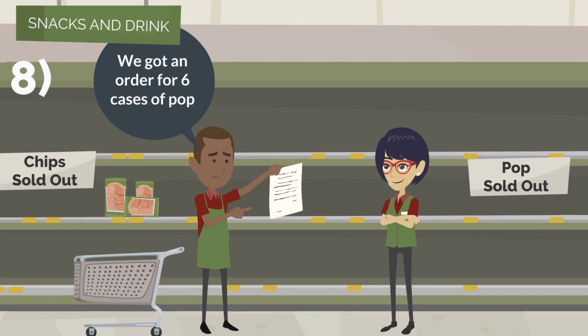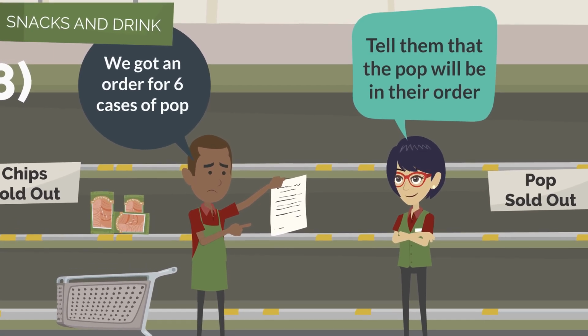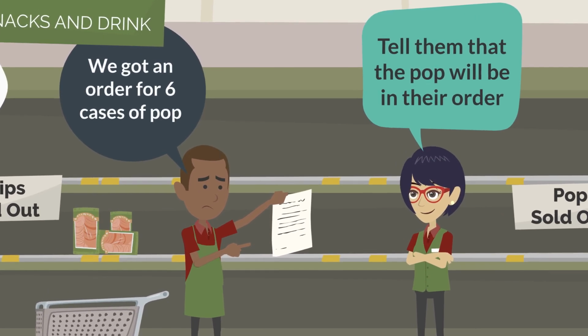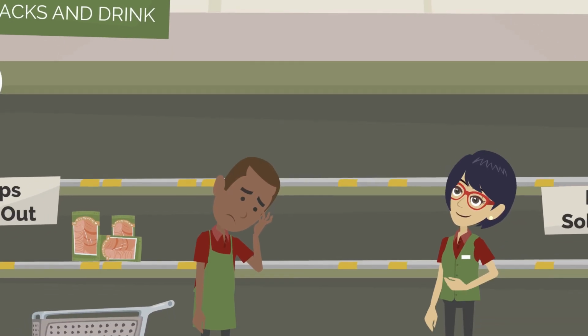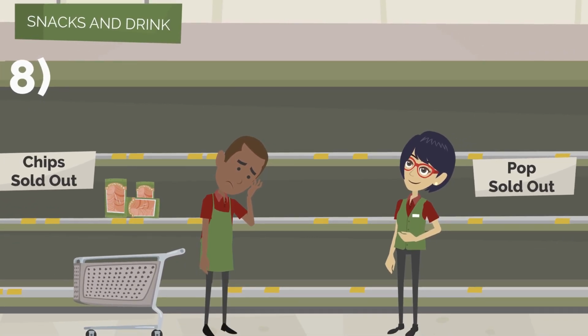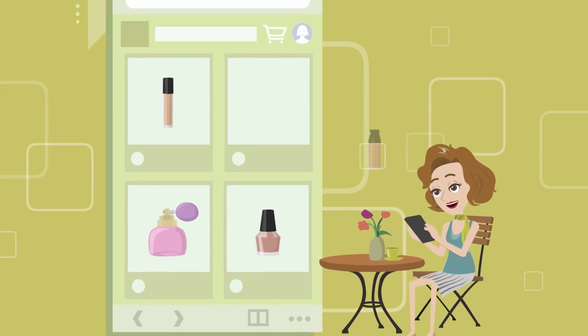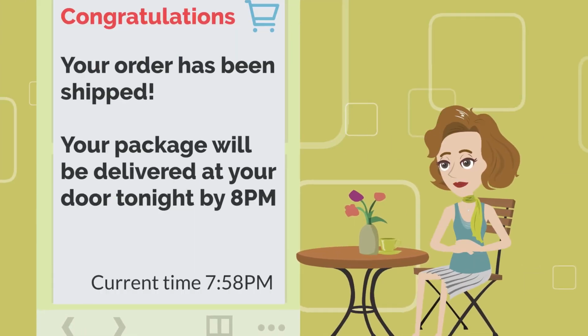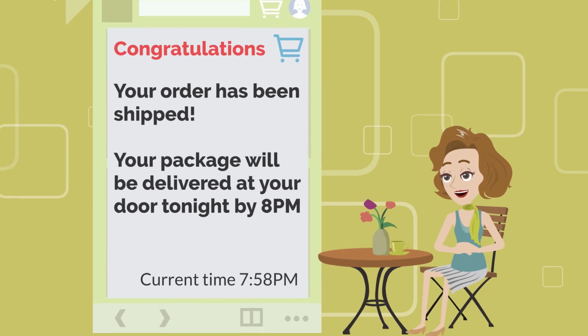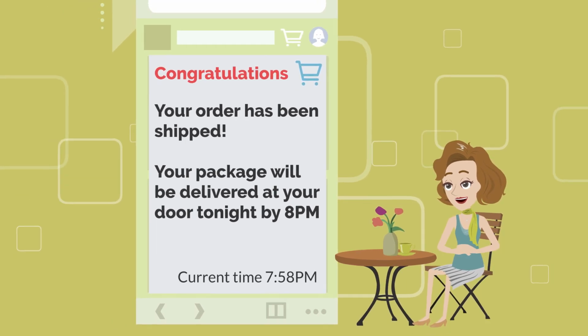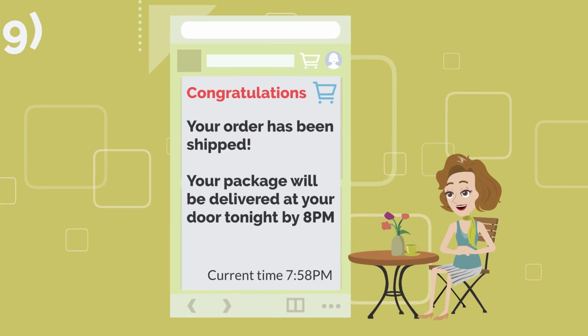8. That the goods or services or any part of them are available or can be delivered or performed when the person making the representation knows or ought to know they are not available or cannot be delivered or performed. 9. That the goods or services or any part of them will be available or can be delivered or performed by a specified time when the person making the representation knows or ought to know they will not be available or cannot be delivered or performed by the specified time.